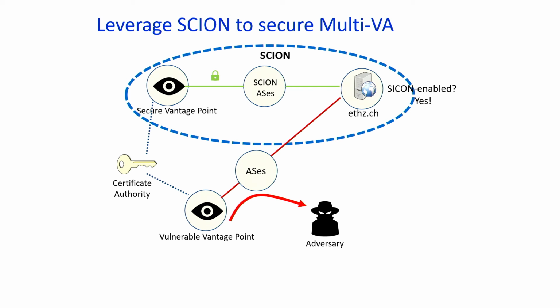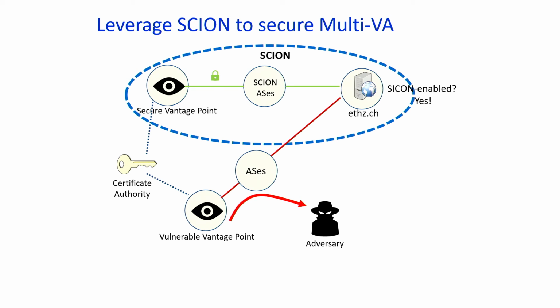But if Let's Encrypt or any other certificate authority knows that a particular domain is hosted in SCION, and this could be enabled via DNS-related signaling mechanisms, then we can leverage vantage points that are hosted in native SCION infrastructure. And through the cryptographic control plane guarantees of the SCION protocol, we can then ensure that the communications between the secure vantage points and the SCION-enabled domain cannot be hijacked.